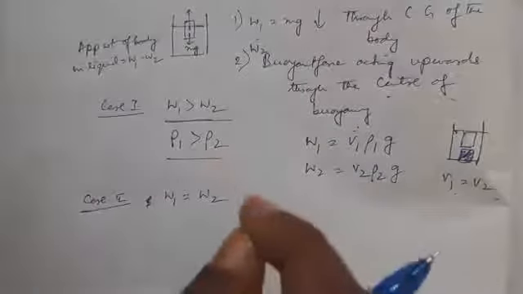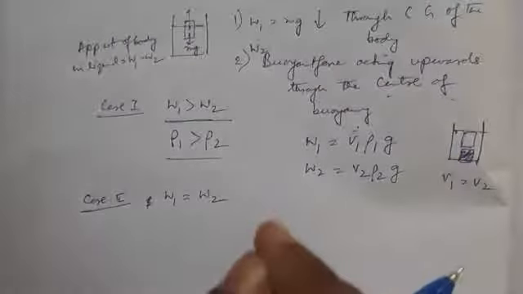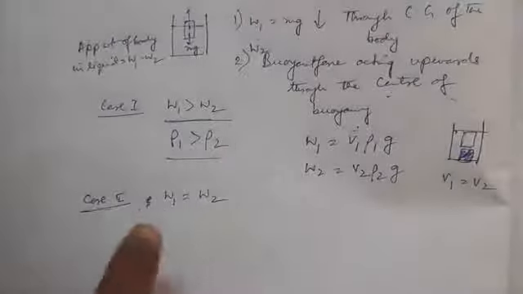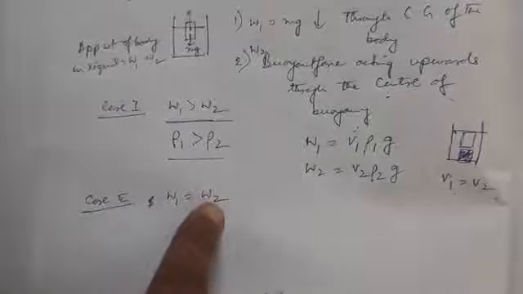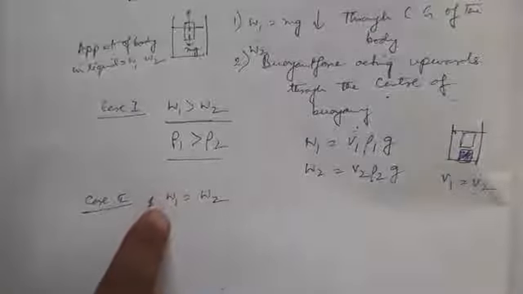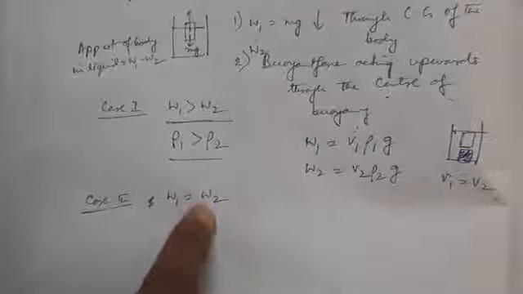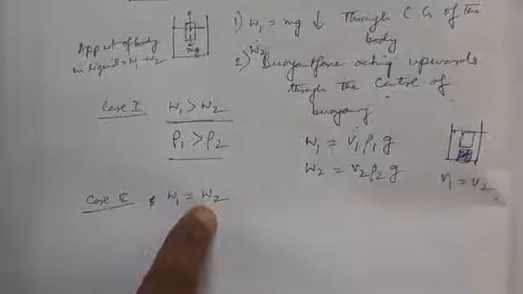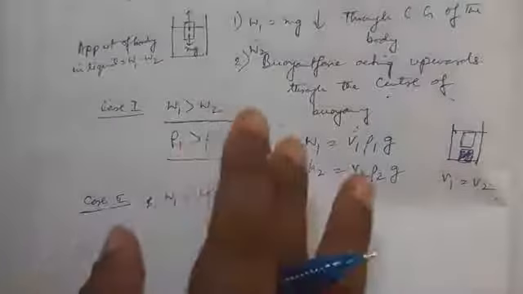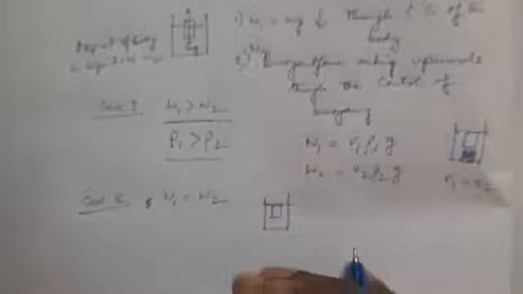The last point is very important. I repeat it slowly, try to understand it. These two things are equal. That means the weight of the body is equal to the weight of the liquid displaced by the body, then the body will float at rest. The body will float, but it will be completely immersed inside the liquid. That means like this. It will not sink. It will float, but with its total volume inside the liquid.